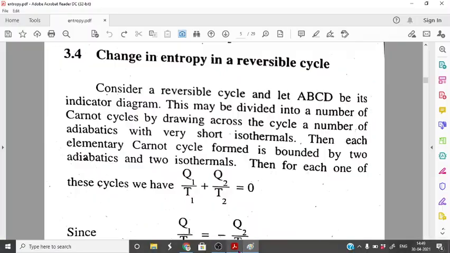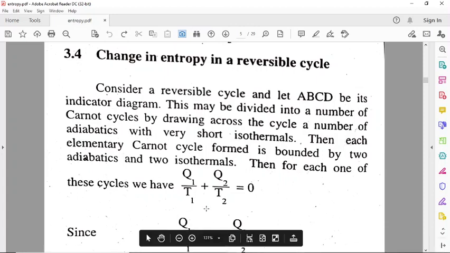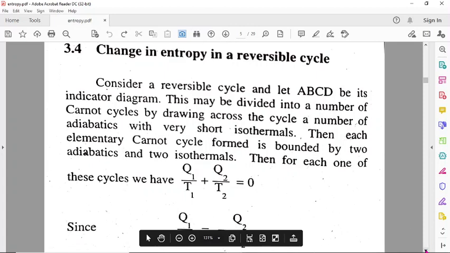It is reversible. This may be divided into a number of Carnot cycles by drawing across the cycle a number of adiabatics with very short isothermals. Then for each one of these Carnot cycles, Q1 by T1 plus Q2 by T2 equal to 0.